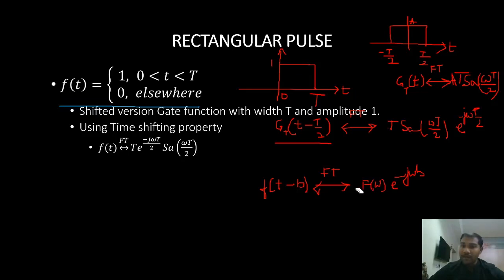So we applied this property and got the Fourier transform for the shifted version, right? That is how we use the properties of the Fourier transform. Let us continue in the next video with the Fourier transform of other standard signals.